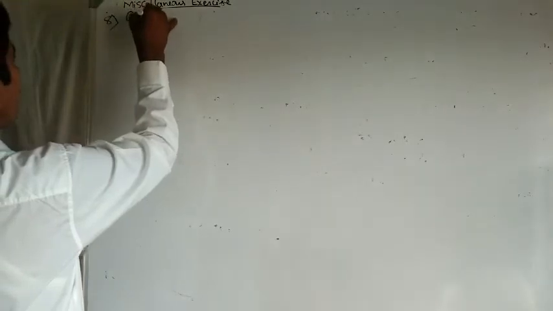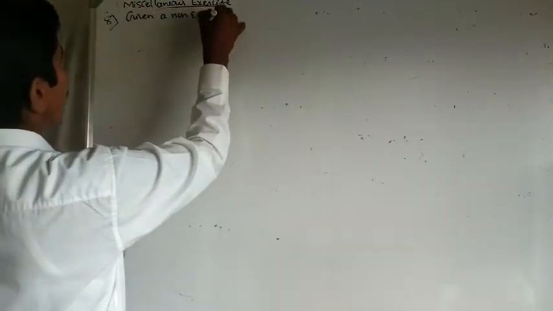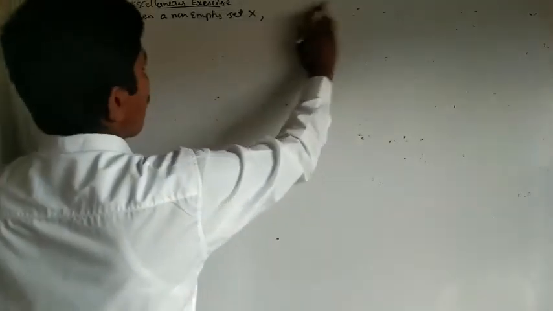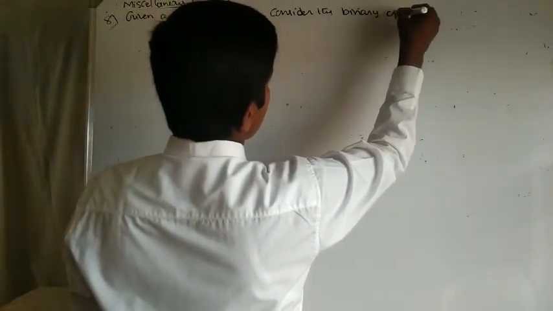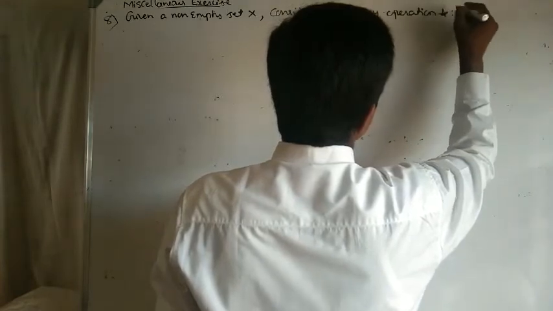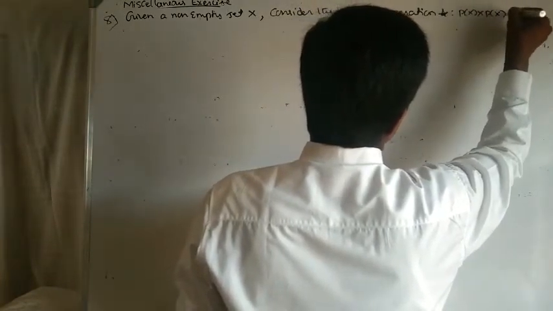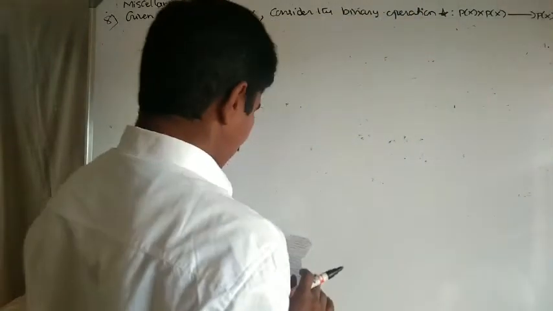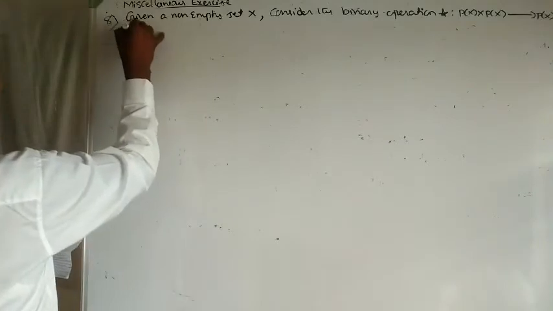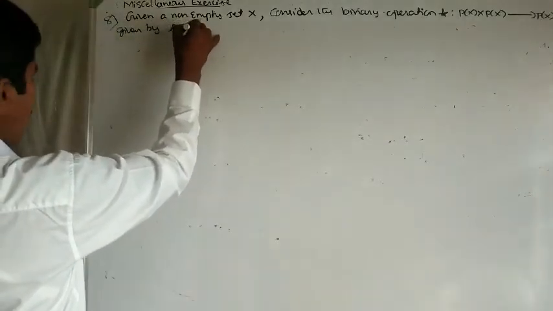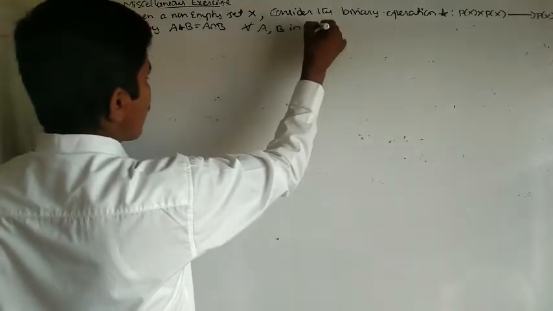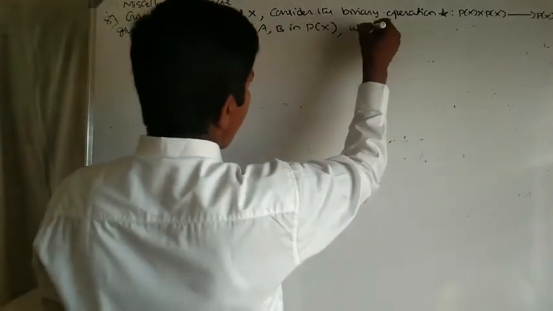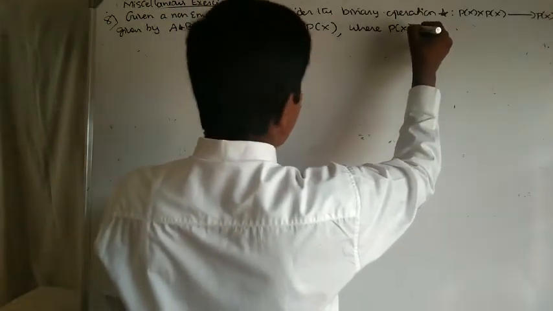Given a non-empty set X, consider the binary operation star from P of X cross P of X to P of X given by A star B equal to A intersection B for all A, B in P of X, where P of X is the power set of X.